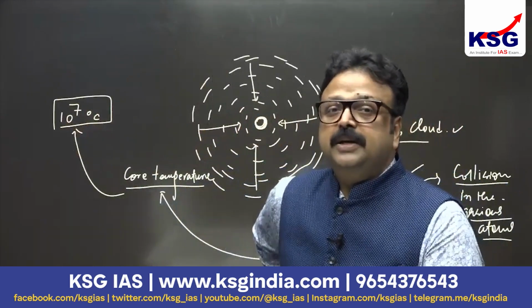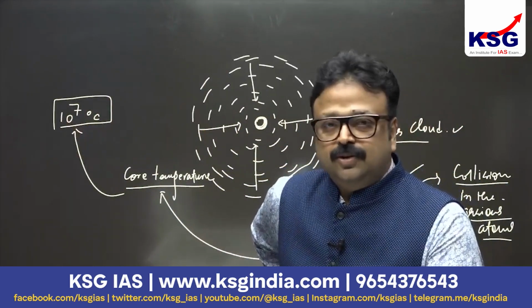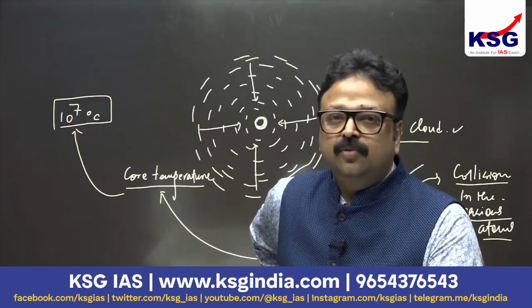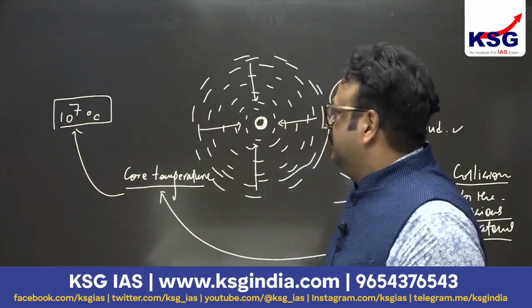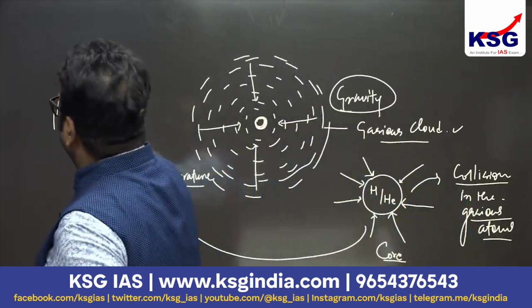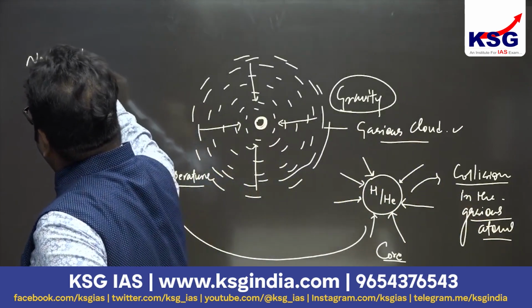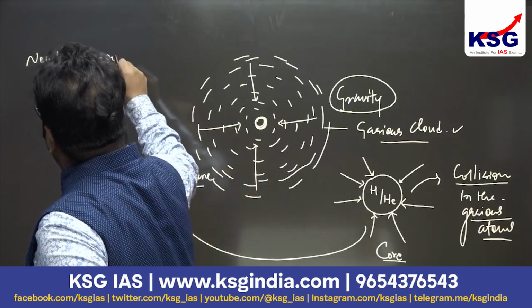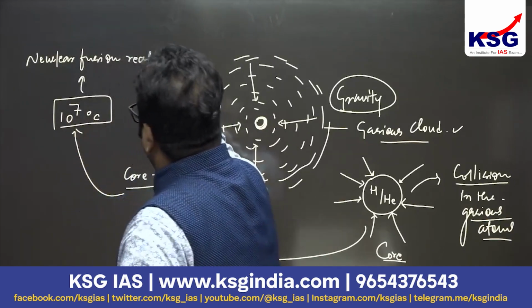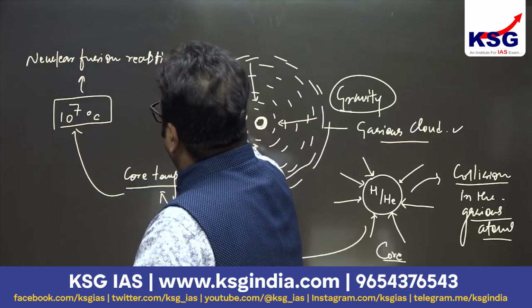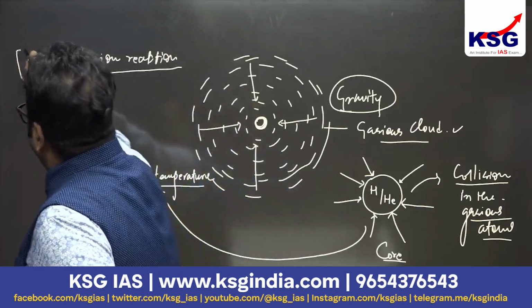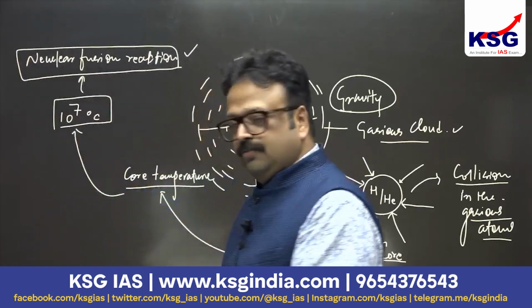At this very temperature, the small hydrogen nuclei start fusing into large helium nuclei. That means a nuclear fusion reaction gets established inside the core.